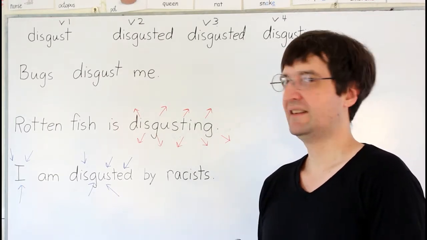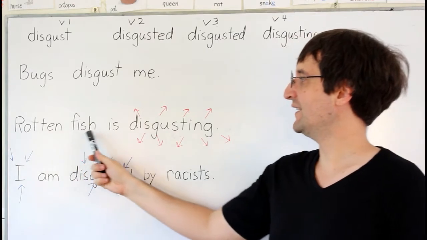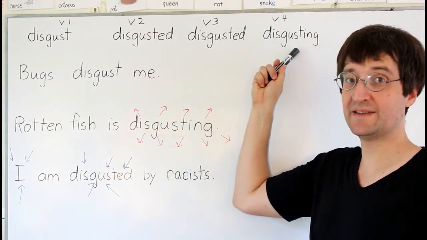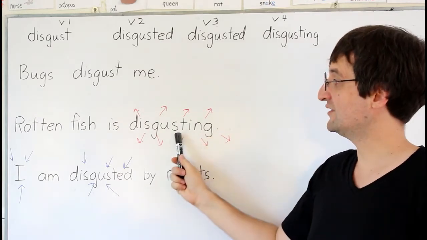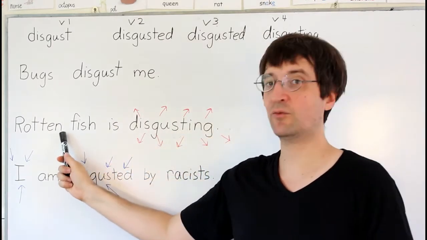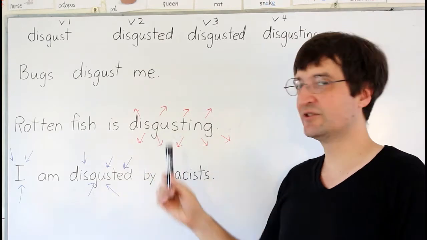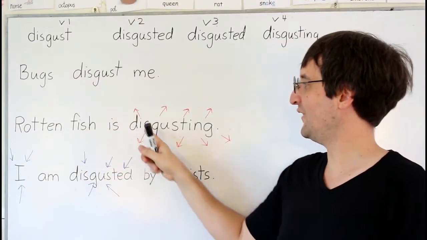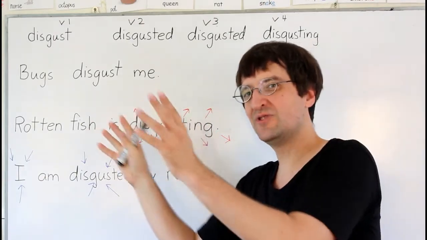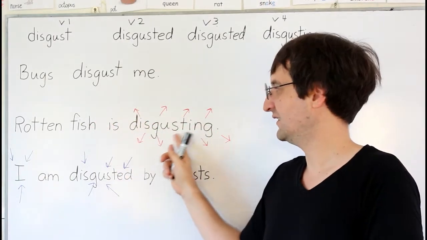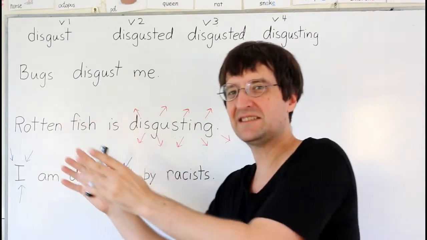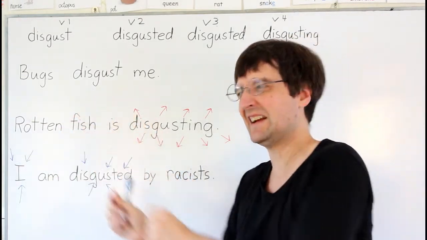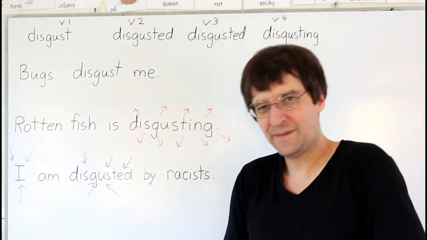Ugh. Next, rotten fish is disgusting. So here we go. We have the present participle being used as an adjective describing rotten fish. And it's still using its activity, its energy. So the rotten fish is using the energy, is disgusting people, me and other people. It's disgusting us, right? It's making us feel sick.